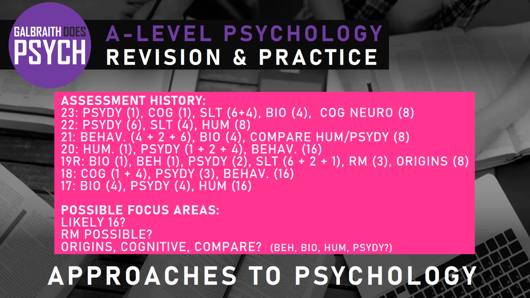Humanistic and maybe psychodynamic. I've kind of put them there because if you look at what has come up over the years, especially the psychodynamic approach, it seems to come up pretty much every year. You might look at that and go, well, it came up in the last 2 years, so they won't put it up this year. Yeah, last 3 years, 4 years, 5 years, 6 years, 7 years. That's actually come up every year, hasn't it? So it seems logical to conclude from that they like to have something on that every year.